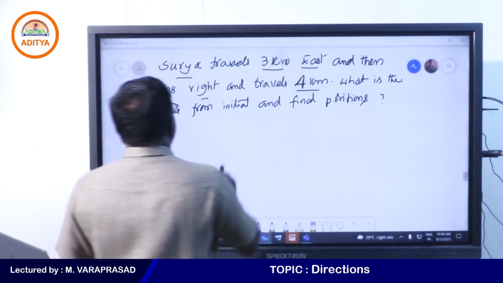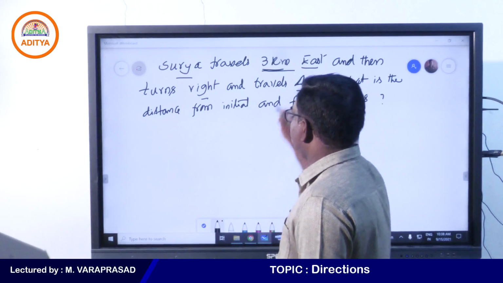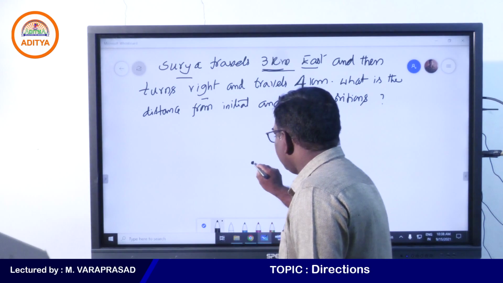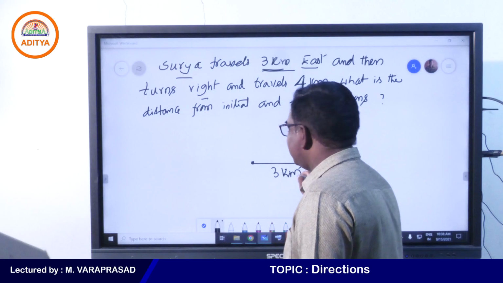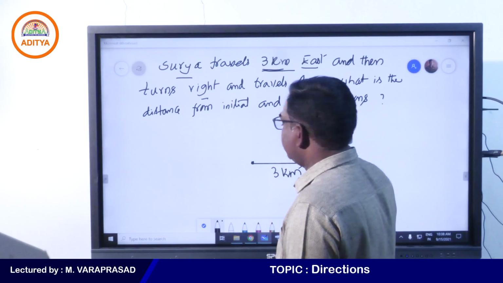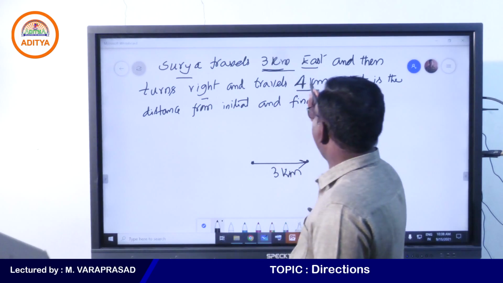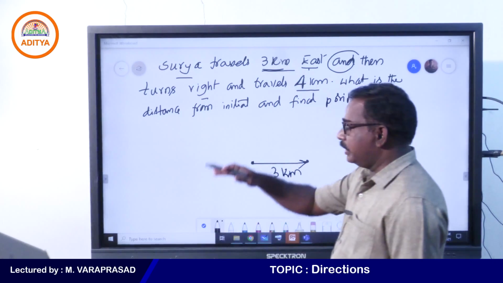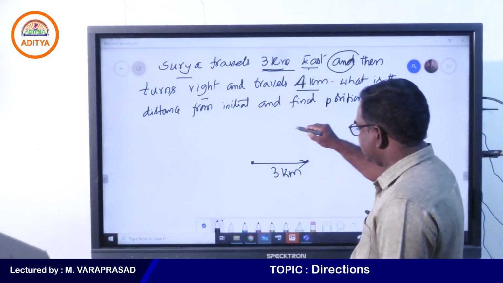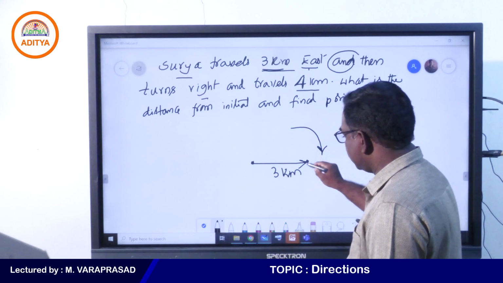Now see, Surya traveled 3 kilometers east. Surya is here, 3 kilometers east. So going to our right side will be called east, right? Now see, from there what happens, and then turns right. Turning right means your clockwise direction. So this is clockwise direction, turns right.